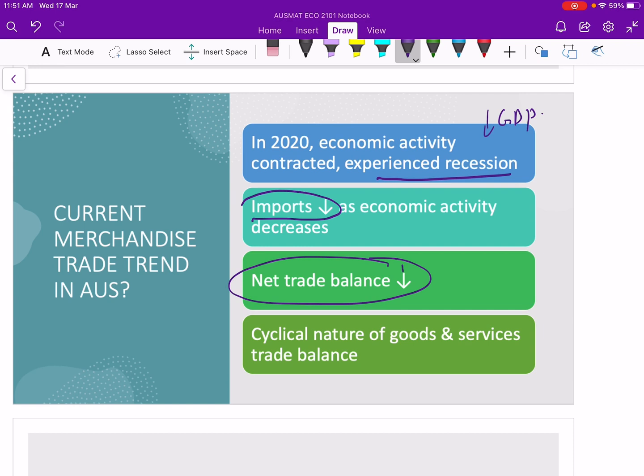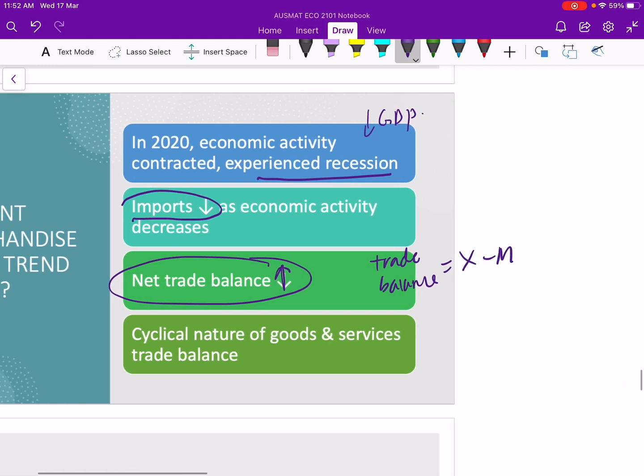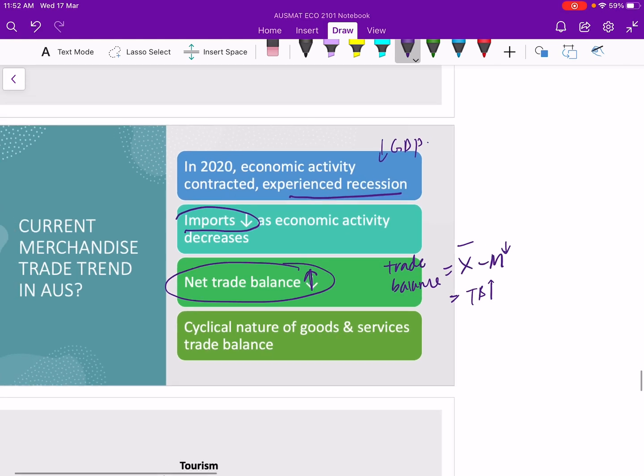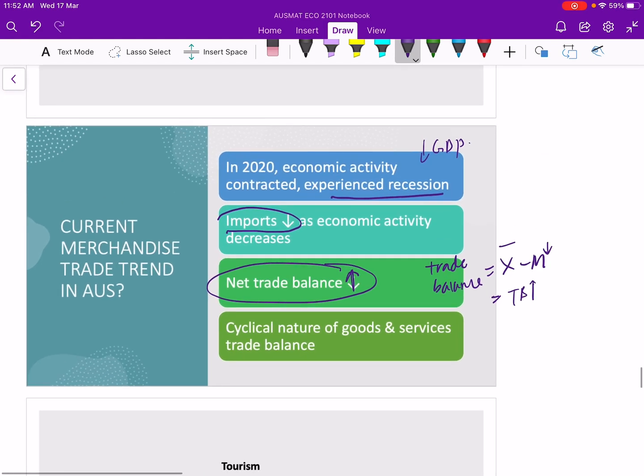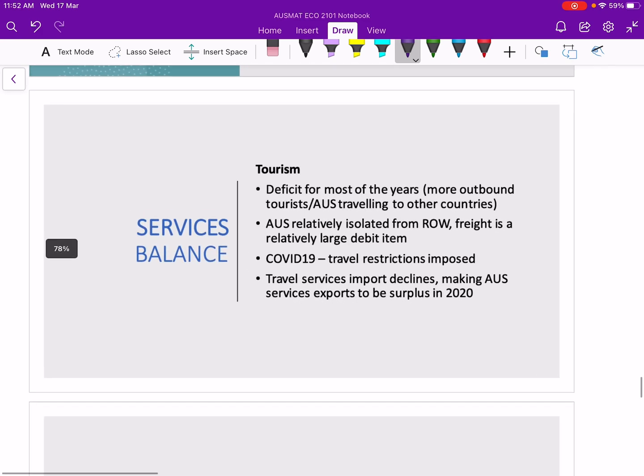Actually, net trade balance increased because trade balance equals exports minus imports. If your imports are declining, holding exports unchanged, your trade balance will generally be increasing. Okay. Now that is the case because of COVID-19. Therefore, economic activity is affected. Okay. Now next is services balance.